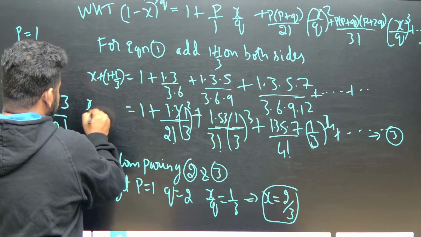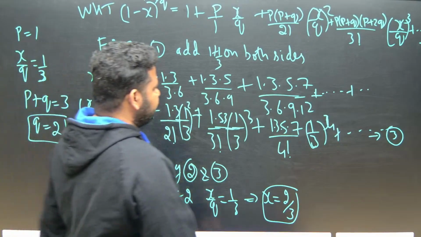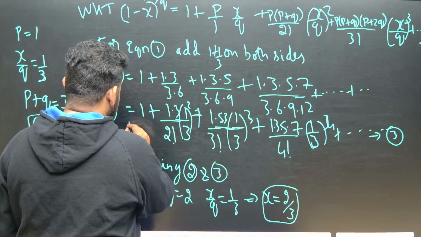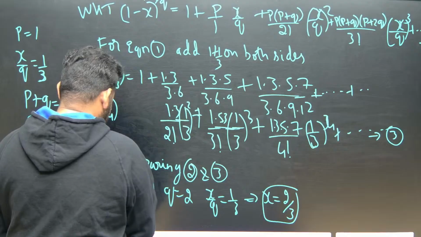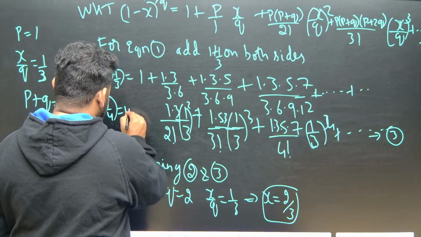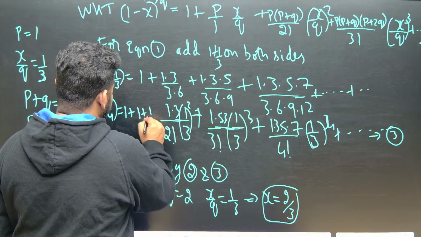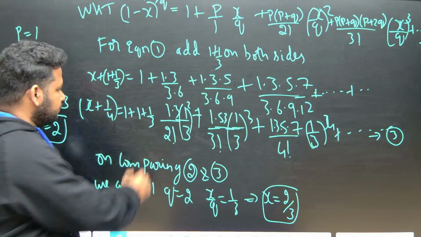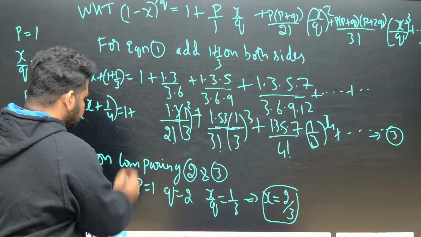This will become X plus 1 by 4. If you add 1 plus 1 by 3 on both sides, what will this become? This is what we will have, 1 plus 1 by 3. This is the formula, it will hold good, and this will become 4 by 3.